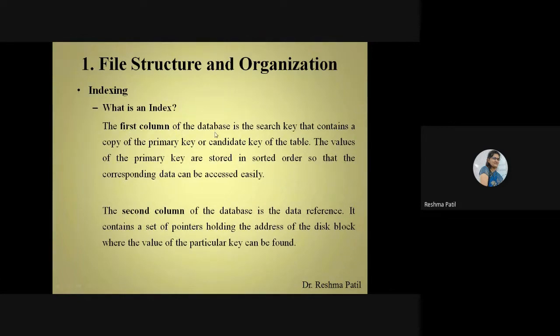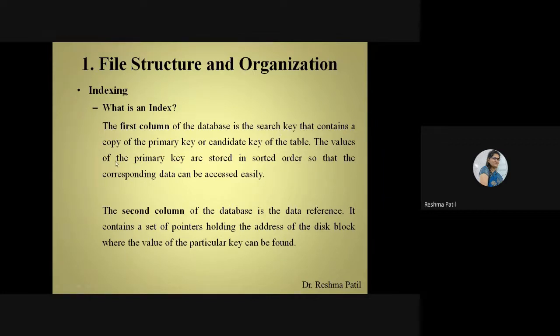The first column of the database, that structure description is here. The first column of the database is the search key that contains a copy of the primary key or candidate key. These two terms you will come to know in the next lectures. But now you can just remember that these are the unique keys. The same number is not given to the other person. For example, your roll number: only one student will get one roll number, other students will get a separate one. So that is the search key. Using that number, we can find the record easily from the table.